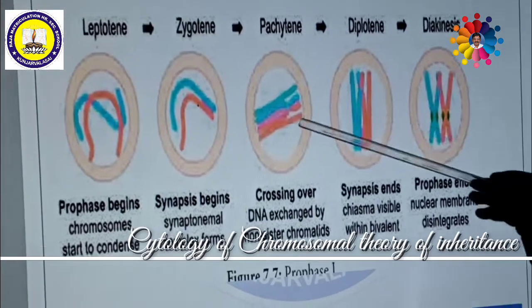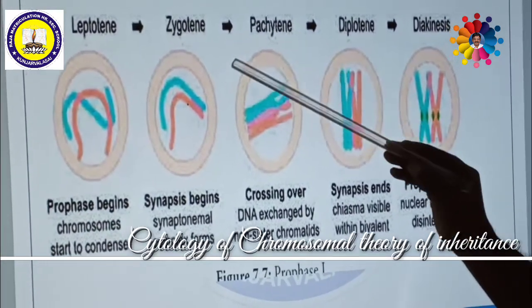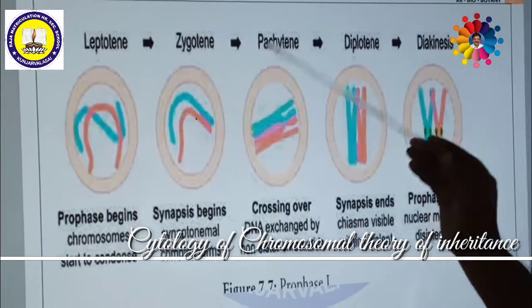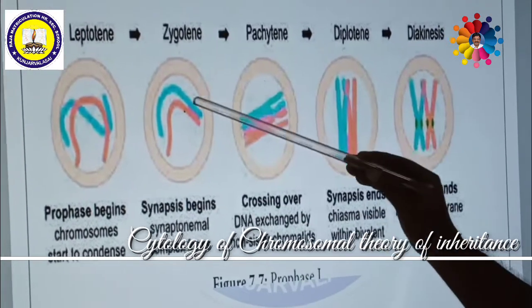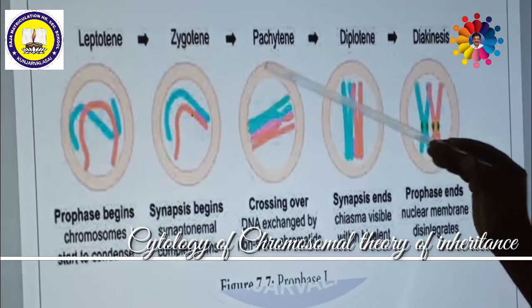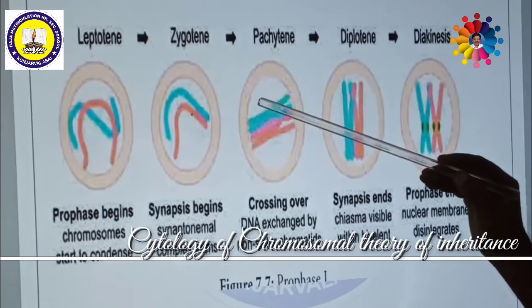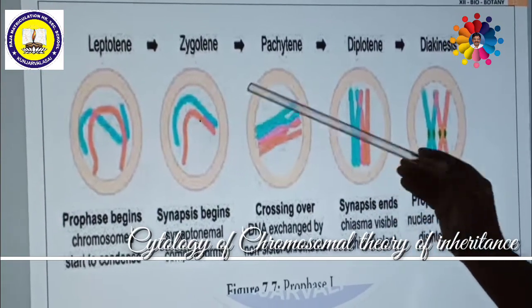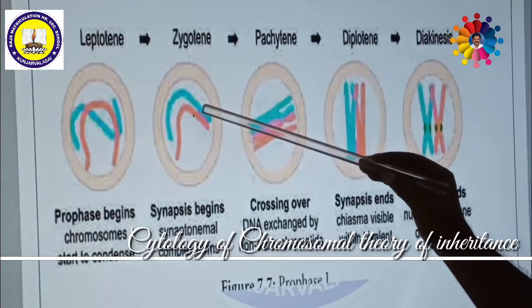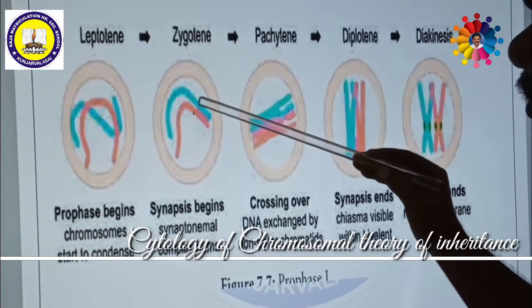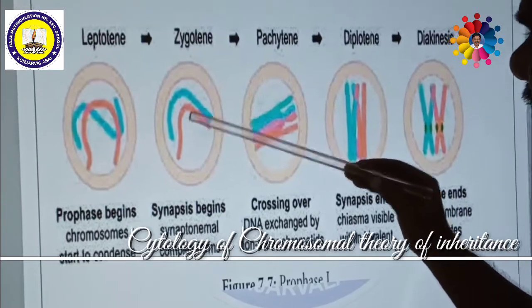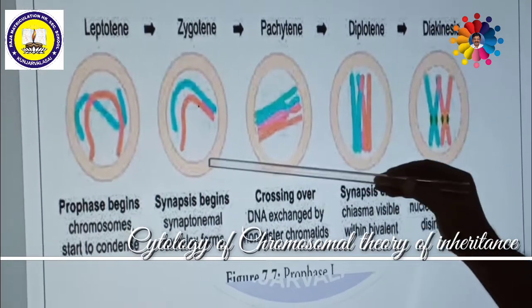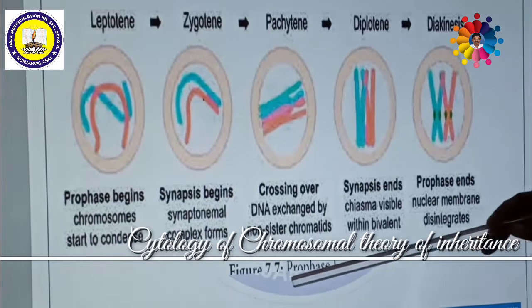Pairing means the chromosomes having very similar function and structure come closer. This is also called synapsis. So during the zygotene stage of prophase 1 of meiosis 1, these thread-like structures form pairs. That means the related chromosomes come close to each other to form a pair. So synapsis begins in the zygotene stage.